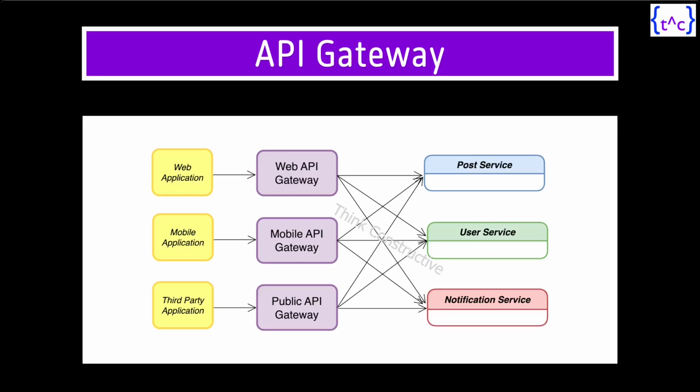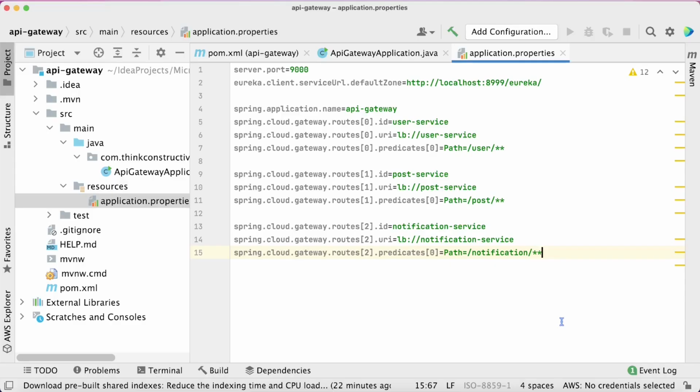We have taken 3 API gateways. How those services can be queried with the help of API gateway.